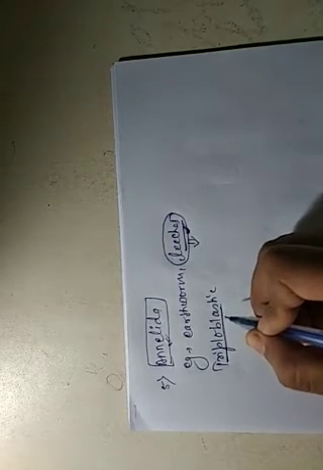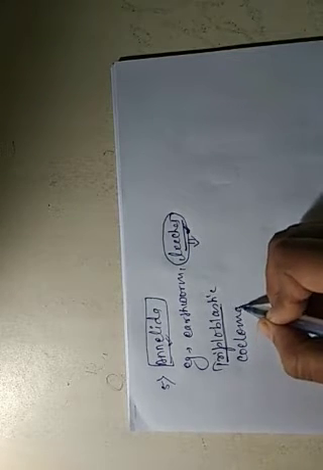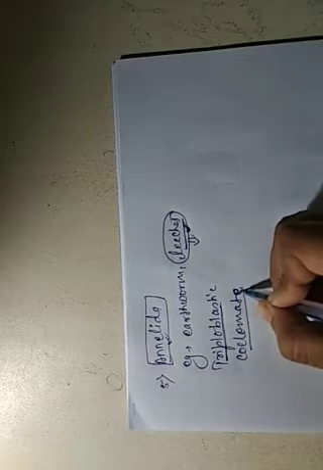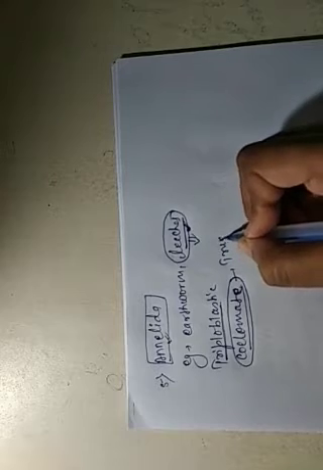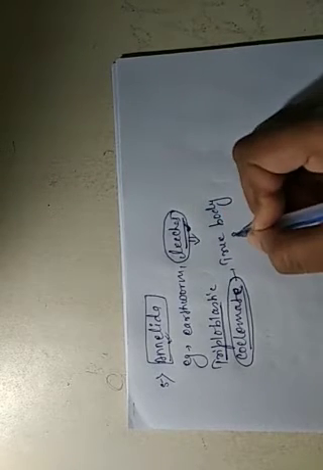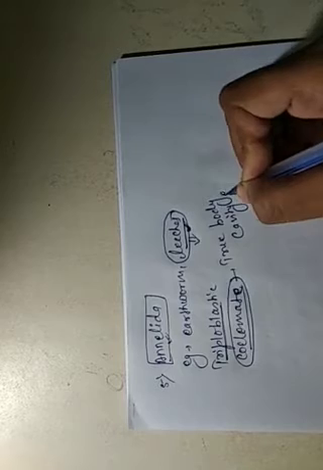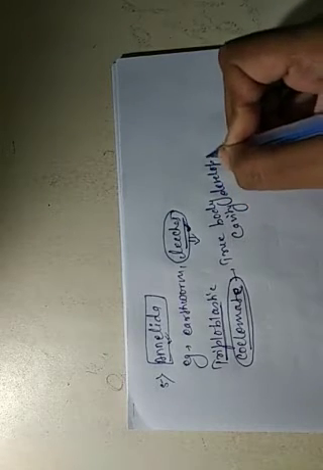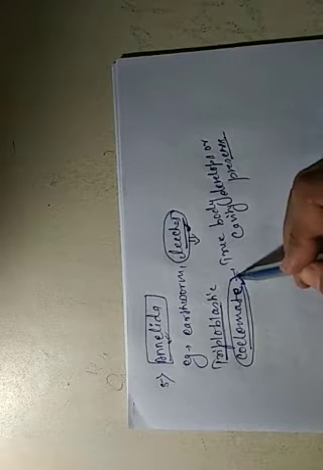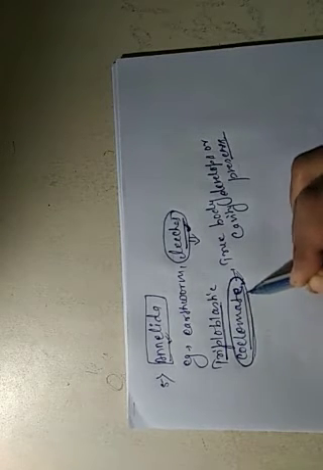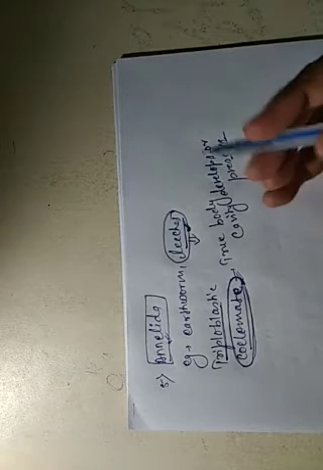So this is triploblastic, and this is coelomate, meaning a true coelom, a true body cavity, is present. From Annelida, the next phyla are always coelomate because the body is developed into the coelomate category.